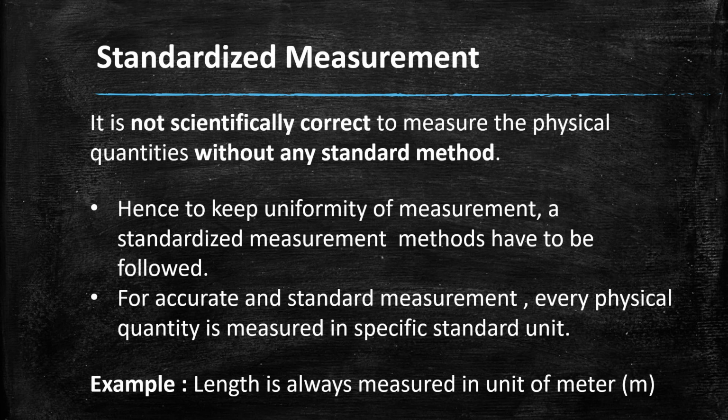Standardized measurement. It is not scientifically correct to measure physical quantities without any standard method. Hence, to keep uniformity of measurement, standardized measurement methods have to be followed. For accurate and standard measurement, every physical quantity is measured in a specific standard unit. For example, length, we always measure length in meters, right?